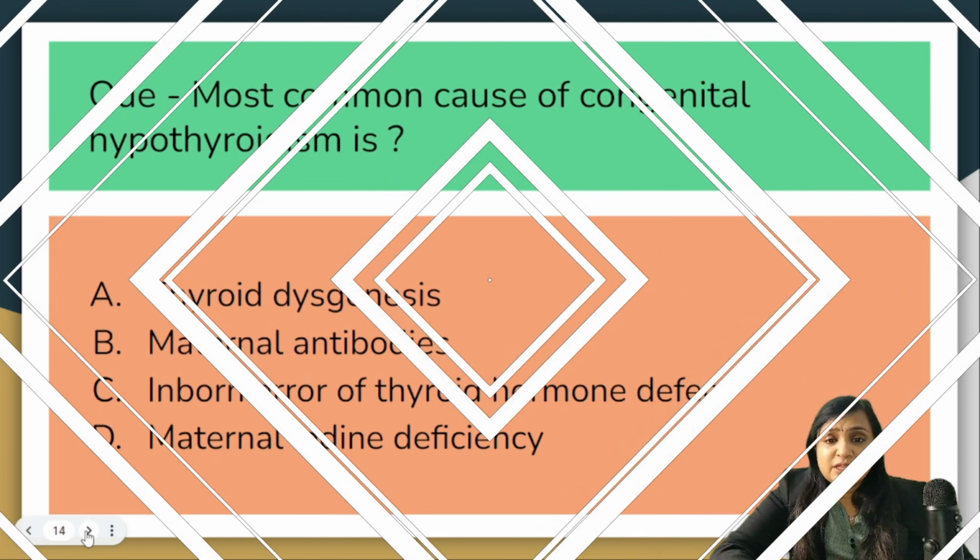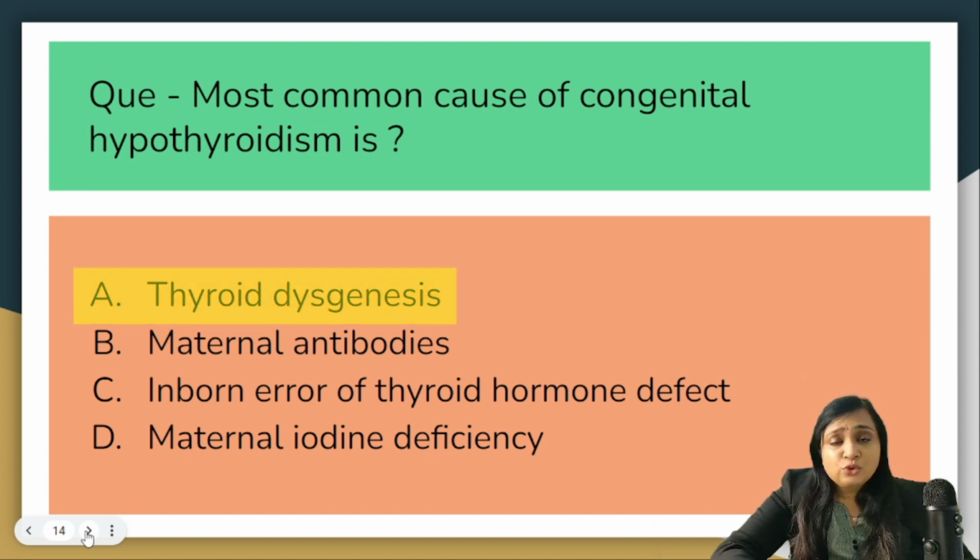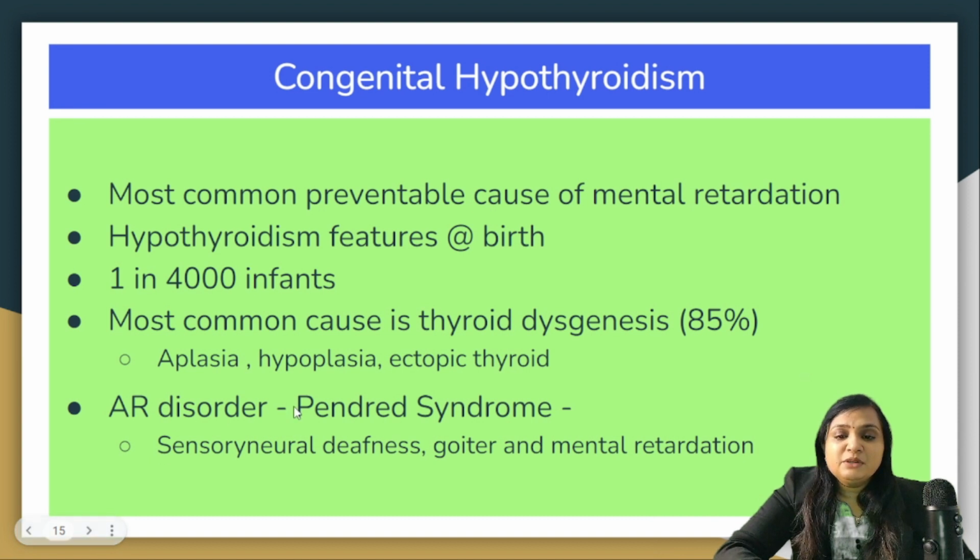The next question is, most common cause of congenital hypothyroidism is thyroid dysgenesis, maternal antibodies, inborn error of thyroid hormone defect, or maternal iodine deficiency. We all discussed this question in the beginning of the video, and that is thyroid dysgenesis is the most common cause of congenital hypothyroidism, 85% of the cases, and especially ectopic thyroid gland. So it is the most common preventable cause of mental retardation.